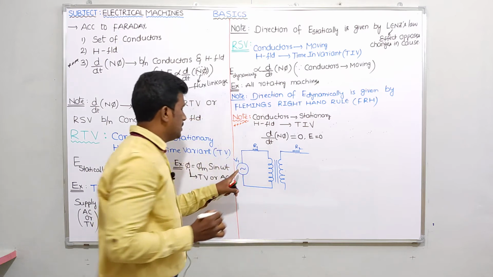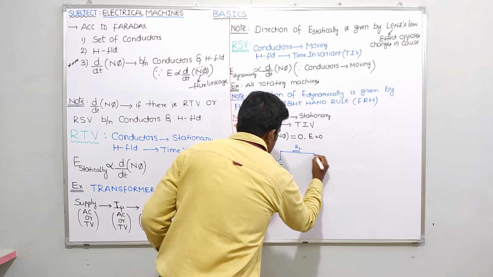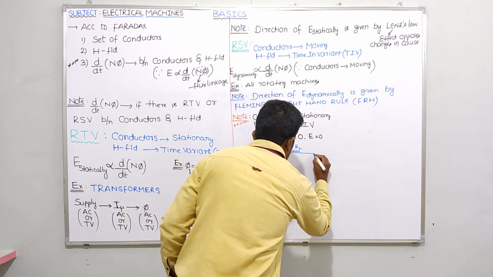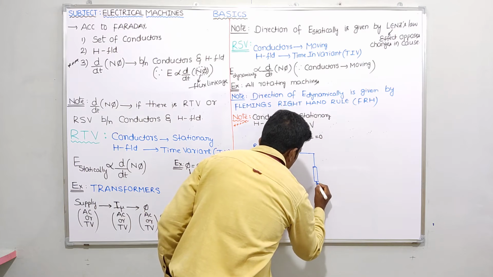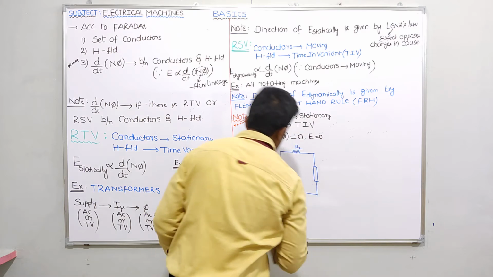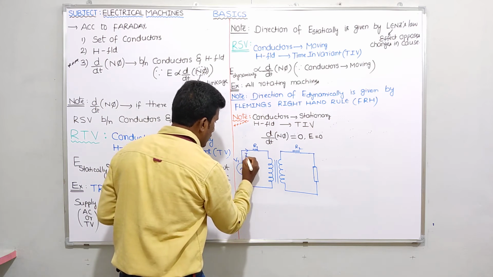V1, I have taken here the AC supply. Okay, and the secondary winding means what? The secondary winding is the one which is connected to the load. Okay, right. Next, guys, the primary winding current I will take as I1.